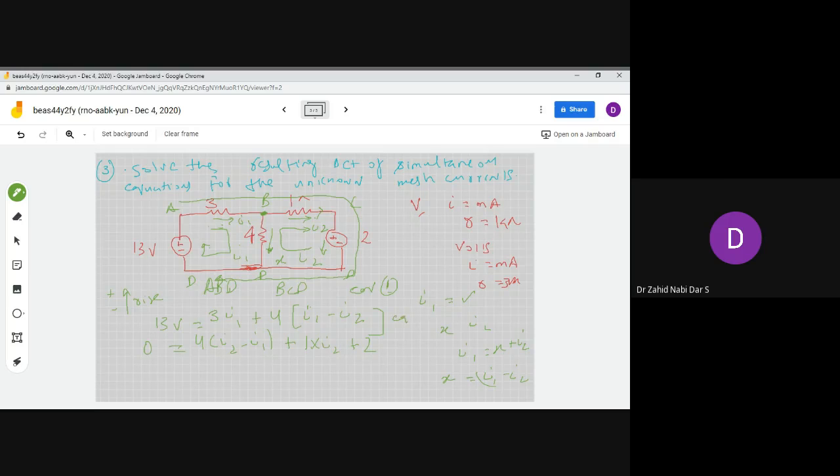So you have equation 1 and equation 2. From these two equations, you can get the value of I1 and I2. It is very simple. If you remodify the equations, you will get 7I1 minus 4I2 is equal to 13. Similarly, the other equation would be 4I1 minus 5I2 is equal to 2, wherein you can easily calculate I1 is equal to 3 amps and I2 is equal to 2 amps.